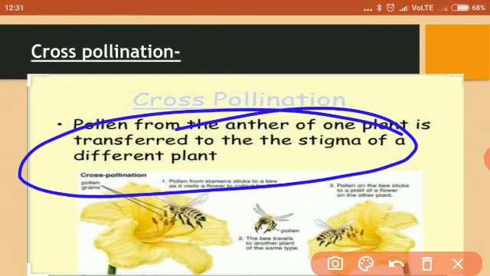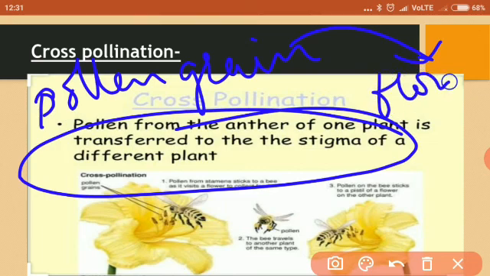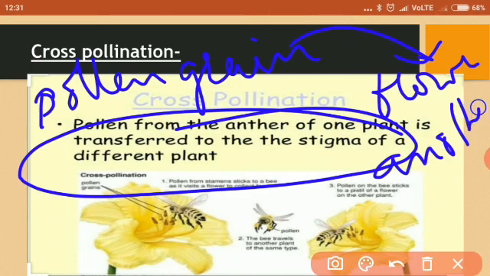An apple plant, that is the pollen grain from the anther of one apple plant has to be transferred to the stigma of the flower which is present on another plant. But that another plant should be of apple itself, not of the mango. Otherwise, fertilization will not occur. Isn't it? Of the same species it should be.